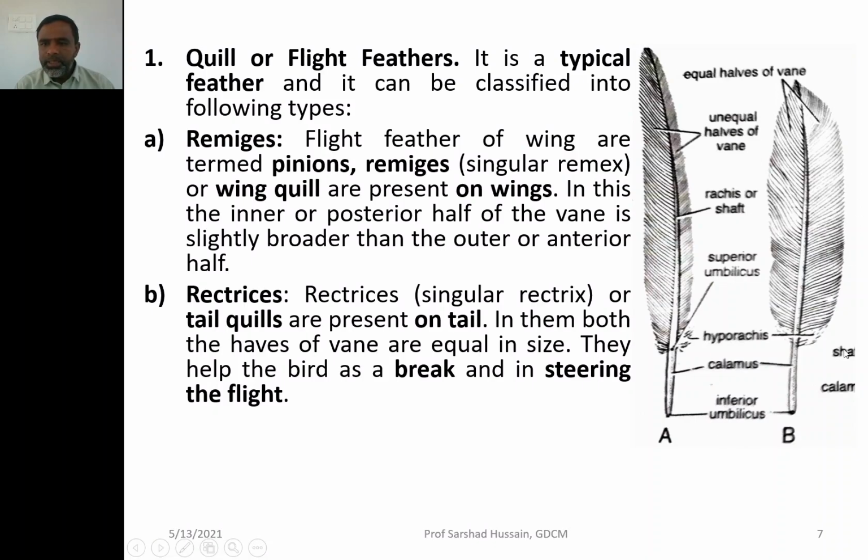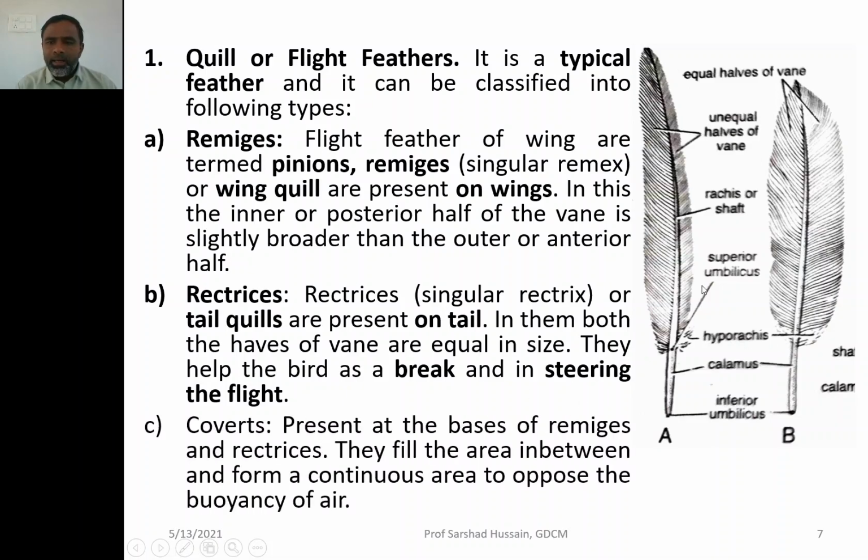So this B is the rectrix, you can say. Singular is rectrix and the plural is rectrices. They have the equal halves of the vein. The remiges help in flight, and during the flight, if the bird wants to brake or stop the flight, then the tail feathers, the rectrices, help them to brake their flight.